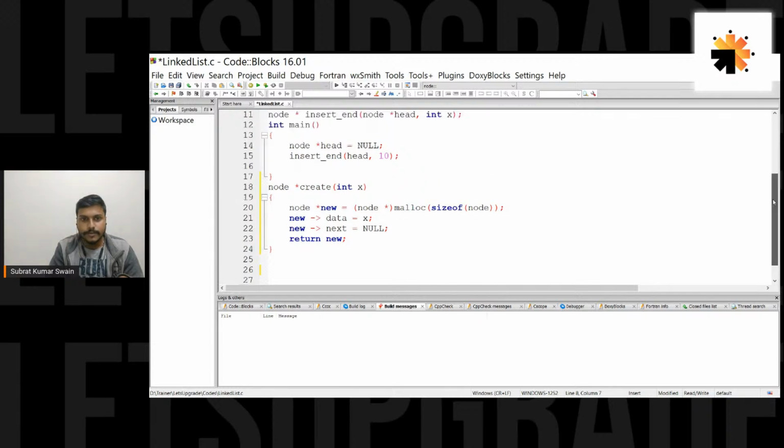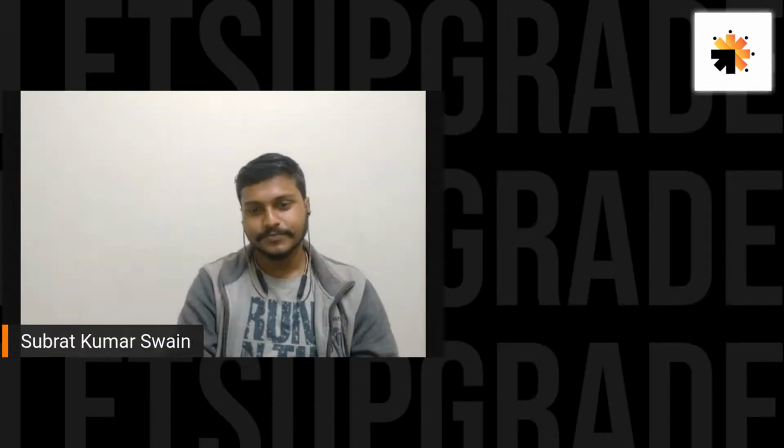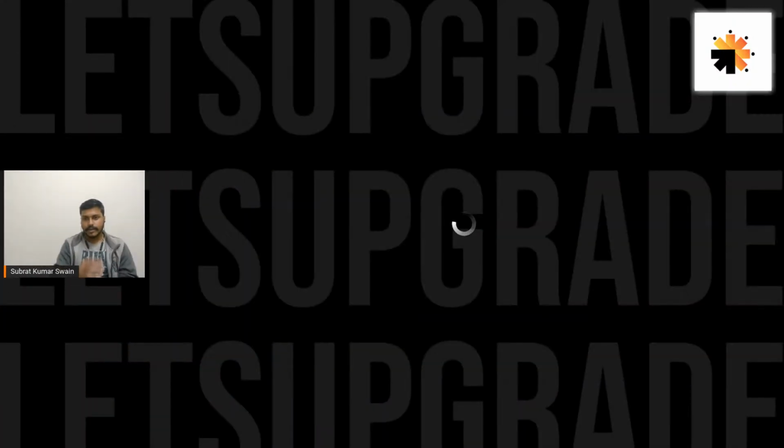So let's focus on this insert at end, guys. Let's say we have certain nodes, and now we have to add a new node at the end of the linked list. For that I would like to go back to the whiteboard because I need to discuss something there, and then I'll come back to this coding platform to write it down.